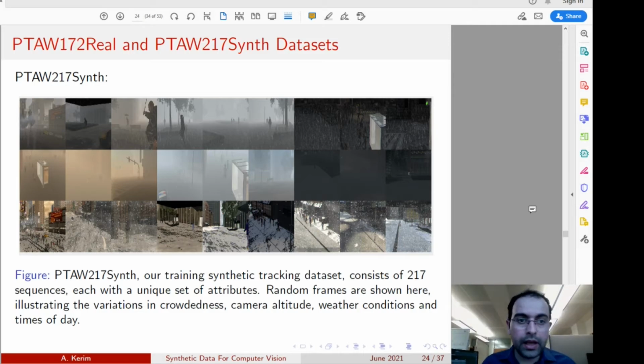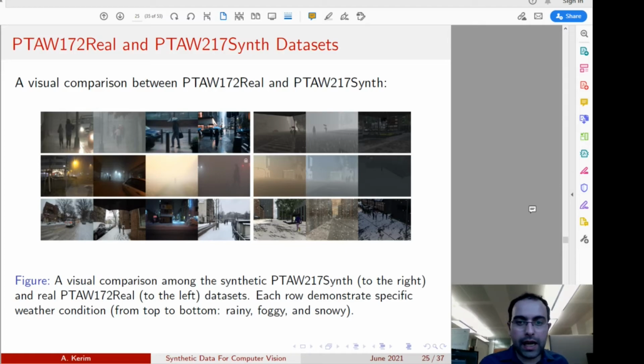Now, at the same time, for the synthetic dataset that we provided, PTAU217 Synth, we provided here 217 synthetic sequences generated by the extended version of the Nova rendering engine. You can see here the diversity and the photorealism of the generated synthetic sequences. For each row we have a different weather condition, as you can see.